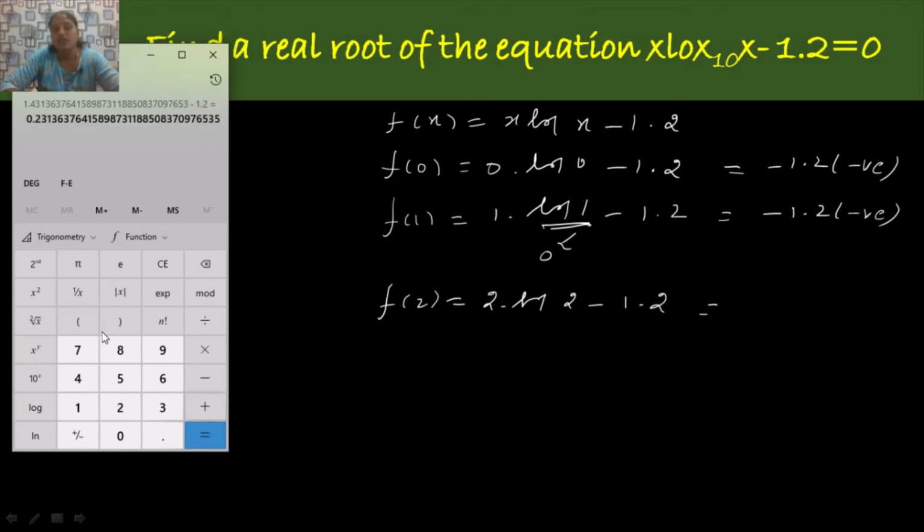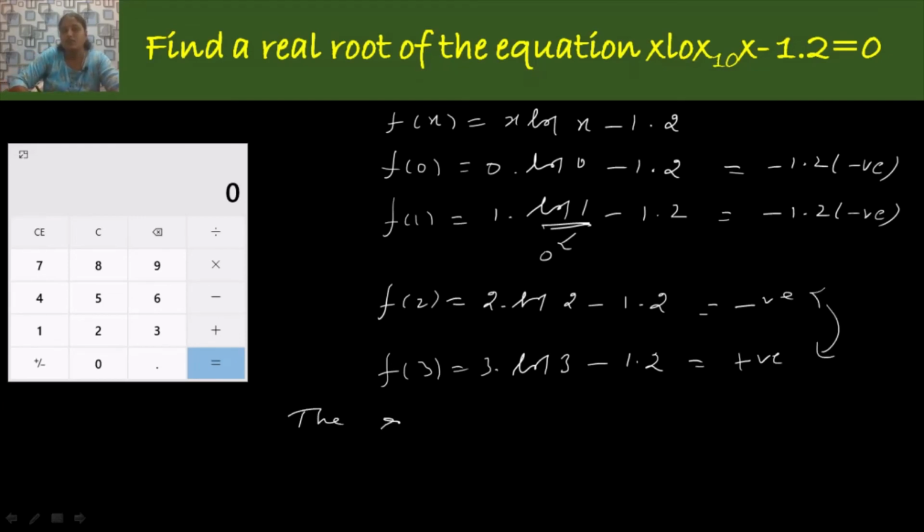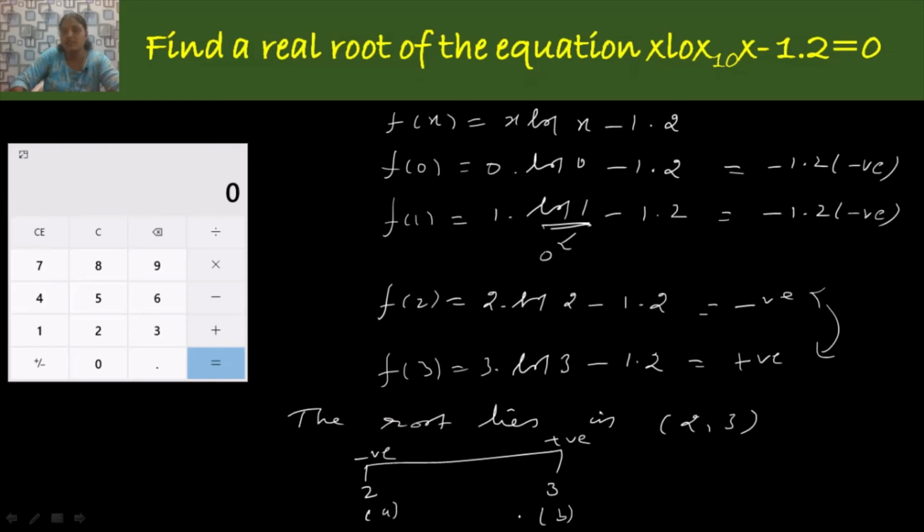So f of 2 you get negative value and f of 3 you get positive value, that is, log 3 minus 1.2, that is positive. So that is a change of sign from negative to positive. Therefore the root lies in the interval 2, 3. So at f of 2 the function takes the negative value, and at f of 3 the function takes positive value. So here I have to take a as 2 and b as 3.